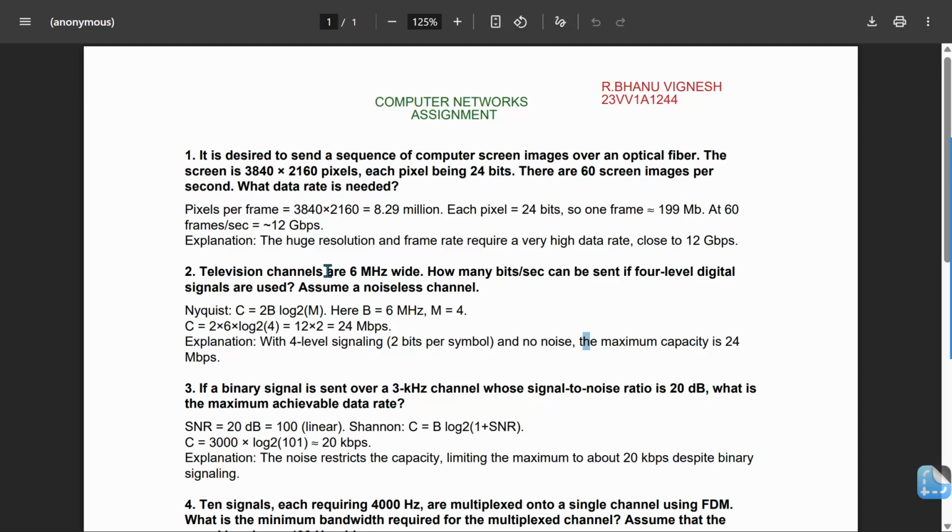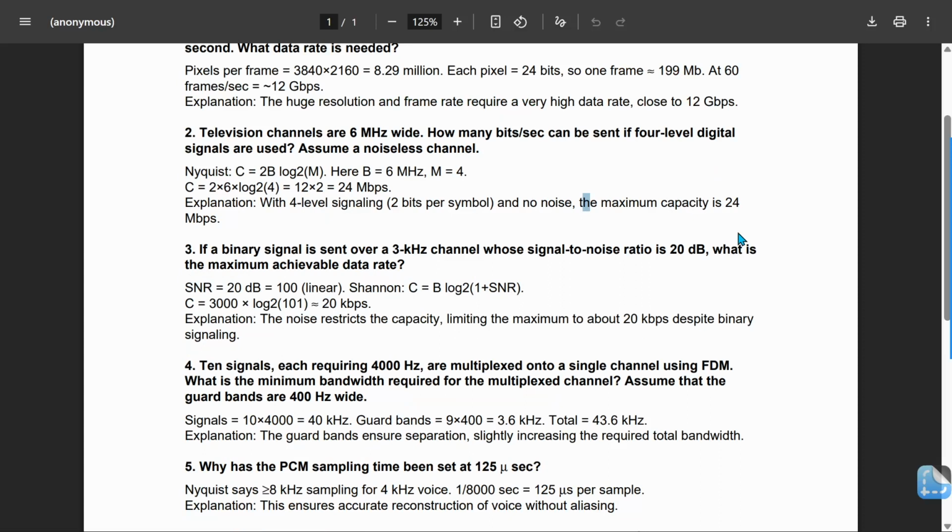Coming to the second problem. Television channels are 6 MHz wide. How many bits per second can be sent if 4 level digital signals are used? Assume a noiseless channel. Here we need to use the Nyquist formula. C is equal to 2b log m to the base 2. Here b is equal to 6 MHz, m is equal to 4. So C is equal to 2 into 6 into log 4 to the base 2. So 12 into 2 is equal to 24 Mbps. Explanation: with 4 level signaling, 2 bits per symbol and no noise, the maximum capacity is 24 Mbps.